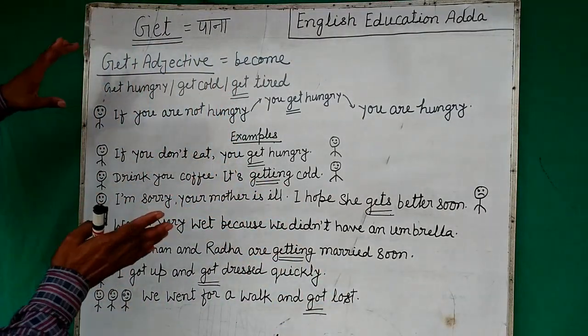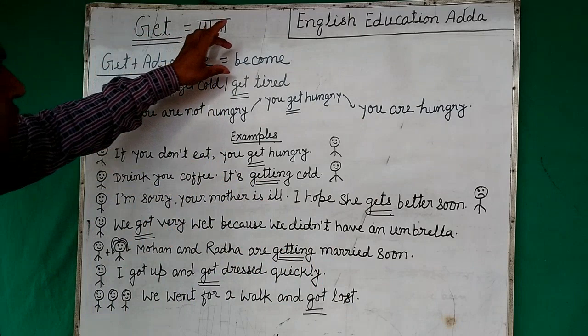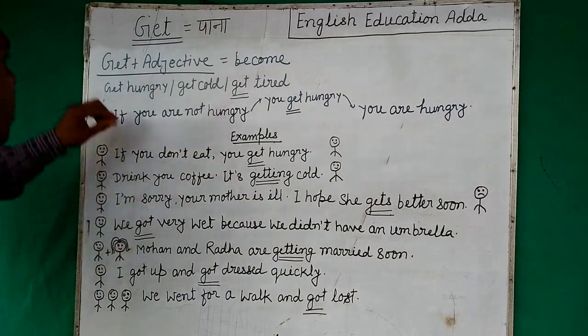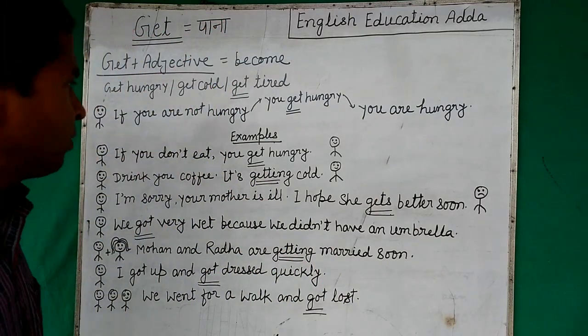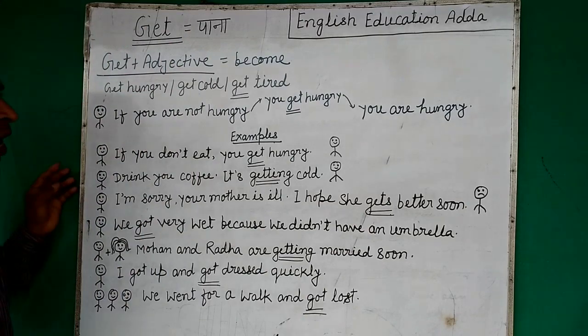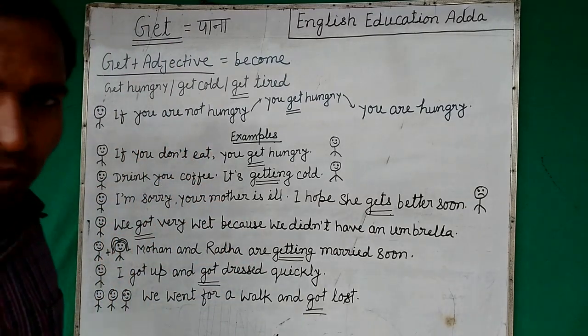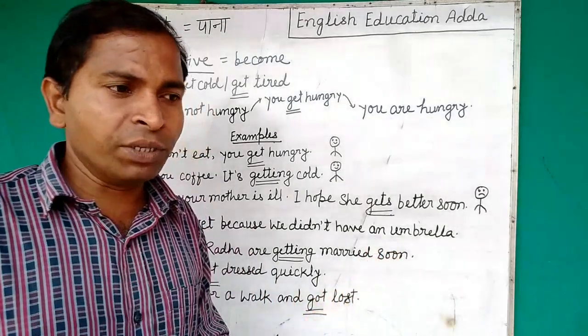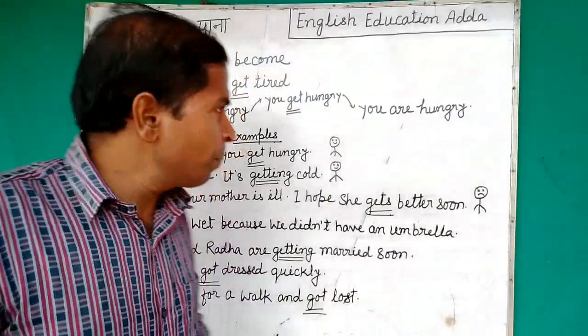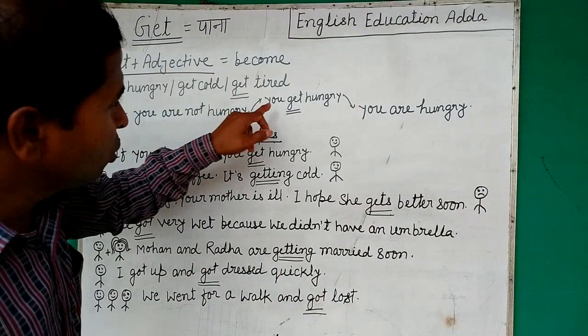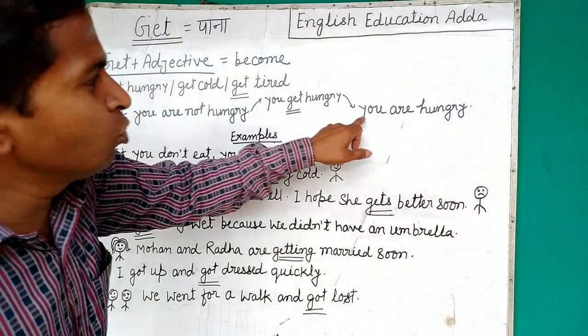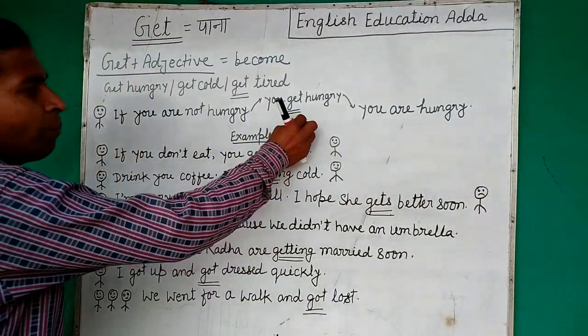So now we should also have knowledge: how can we understand that, and in which condition can we use it in the sense of become when you use get plus adjective, right? So now first see this example I'm giving. If you are not hungry, obviously after some time you will be hungry. So if you are not hungry, you get hungry, right?